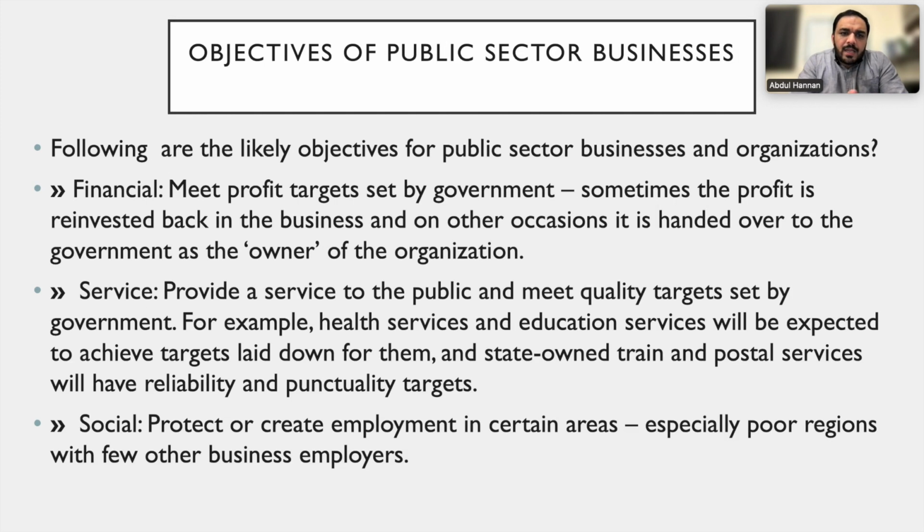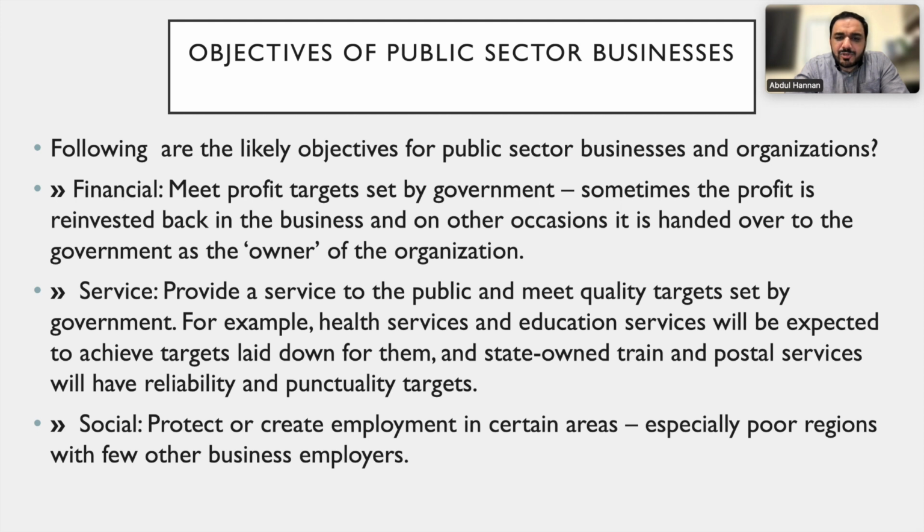Okay. Now, objectives of public sector businesses. The following are the likely objectives of public sector businesses and organizations: financial, service, and social. These are the three main objectives of public sector businesses. We will see the financial one first: meet profit targets set by government. Sometimes the profit is reinvested back in the business, and on other occasions it is handed over to the government as the owner of the organization. So public sector organizations set profit targets decided by the government. When the government wants, they give it to the government. When the government doesn't want, they reinvest back into the business.